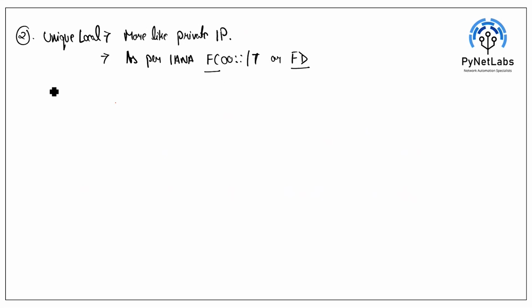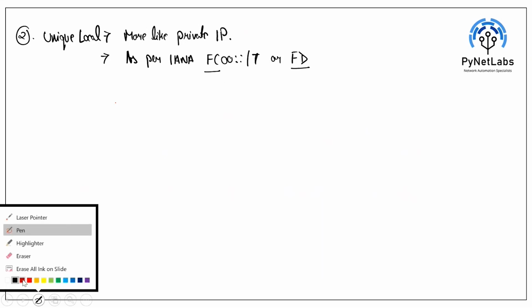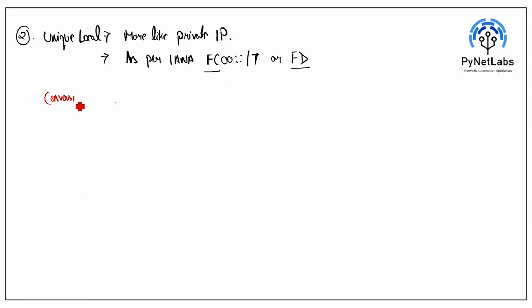Let me show you the conversion of FC. F is represented as 15 and C is represented as 12. Converting F using 8421, F is equal to 1111.